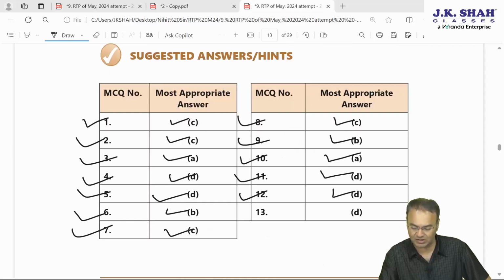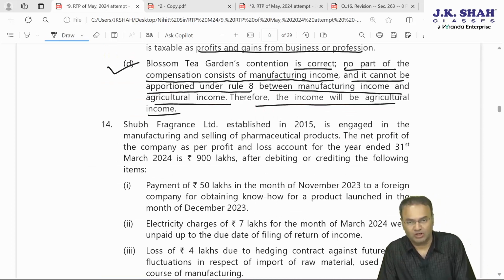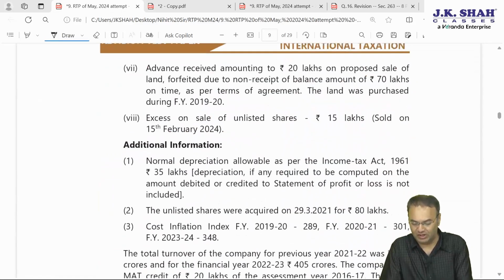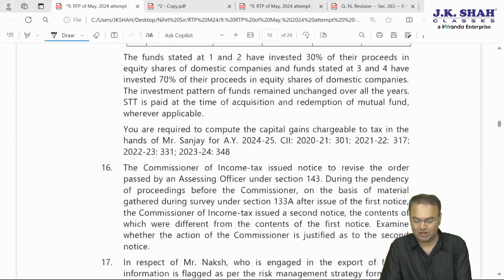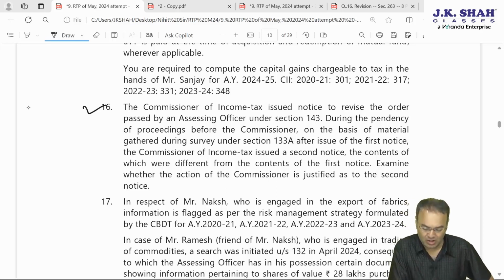Let's check what is the answer. For 13, D is the answer. Absolutely correct. Now the next should be 14, but I am skipping 14, 15 right now. I am jumping to question 16. Question 16 is a small one. It is on revision. That's why we can finish it off in 5 minutes. Come to question 16. It is on revision.